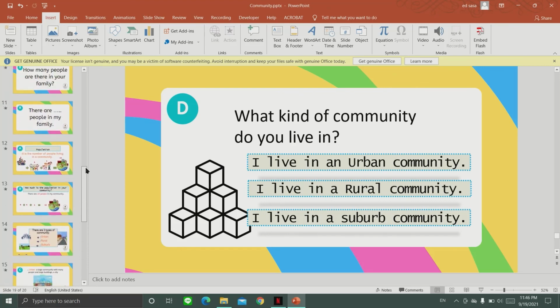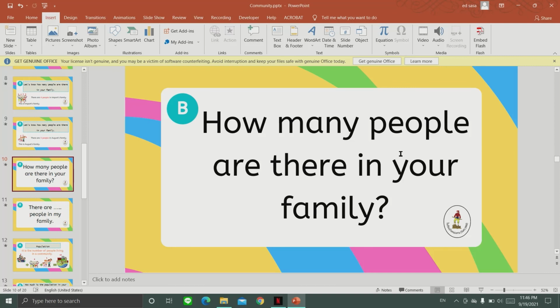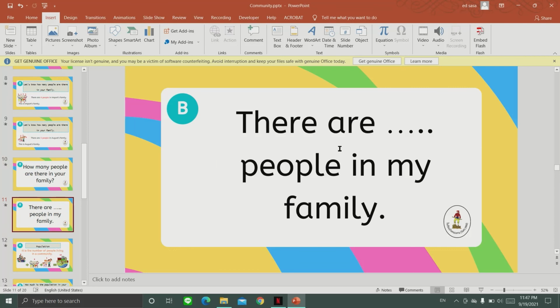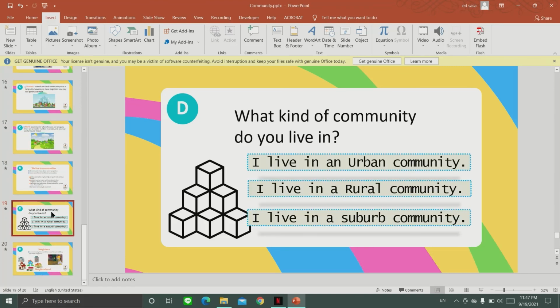And this one, how many people are there in your family? Okay, you answer, there are blank people in my family. And the second one is what kind of community do you live in?